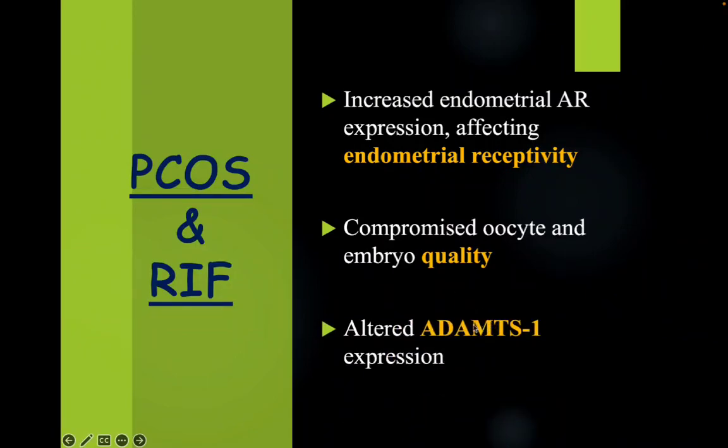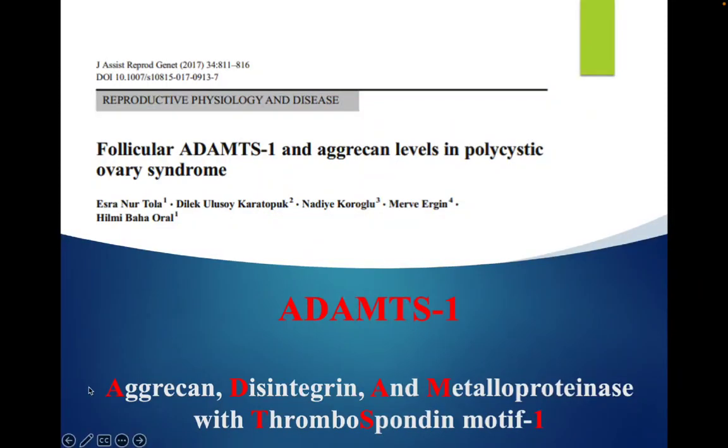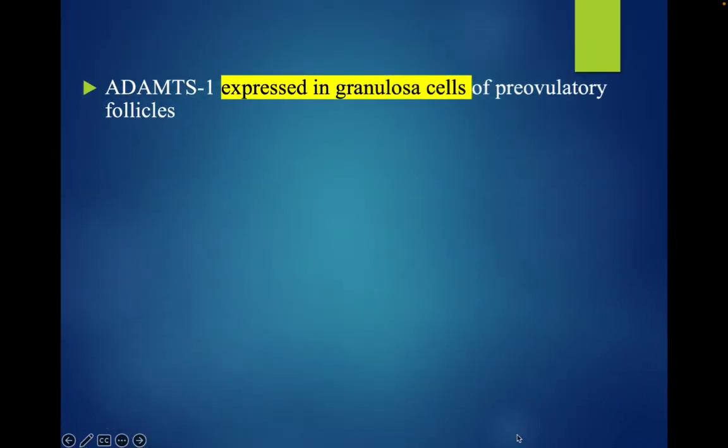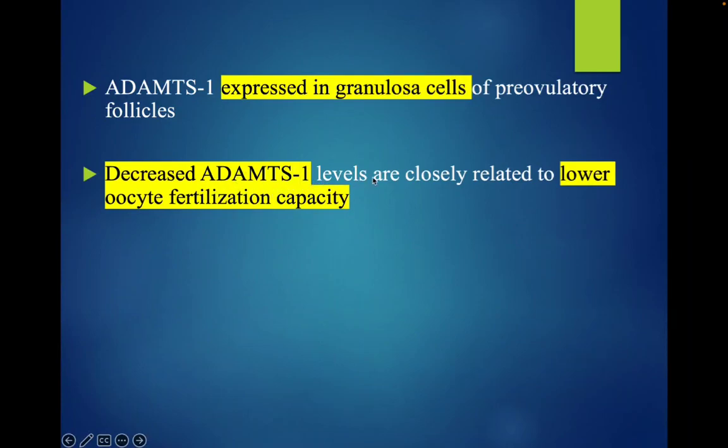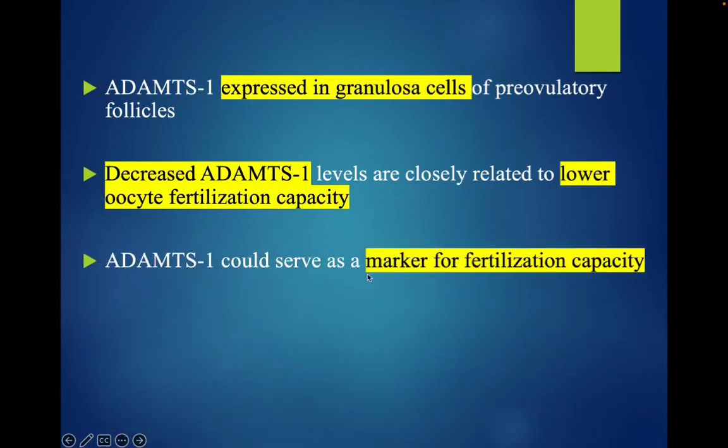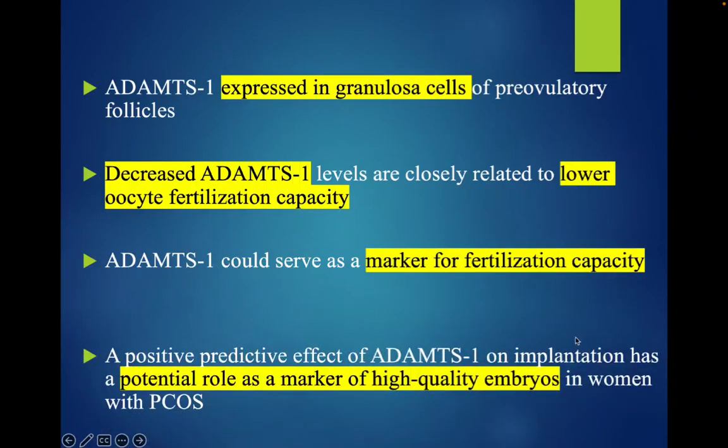And there is something known as ADAMTS1 expression, which is altered in patients with PCOS. What is ADAMTS? It is aggrecan, disintegrin, and metalloproteinase with thrombospondin motif 1. ADAMTS1 is expressed in granulosa cells of preovulatory follicles, and decreased ADAMTS1 levels are closely related to lower oocyte fertilization capacity. So, ADAMTS could serve as a marker of fertilization capacity. Another thing is, a positive predictive effect of ADAMTS on implantation has a potential role as a marker of high quality embryos in women with PCOS.